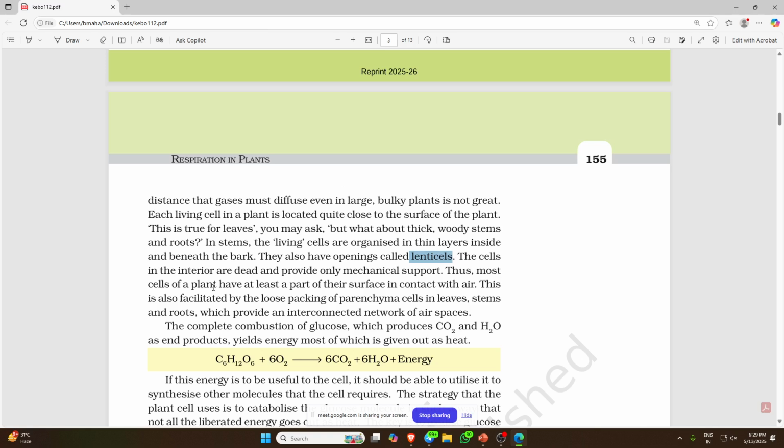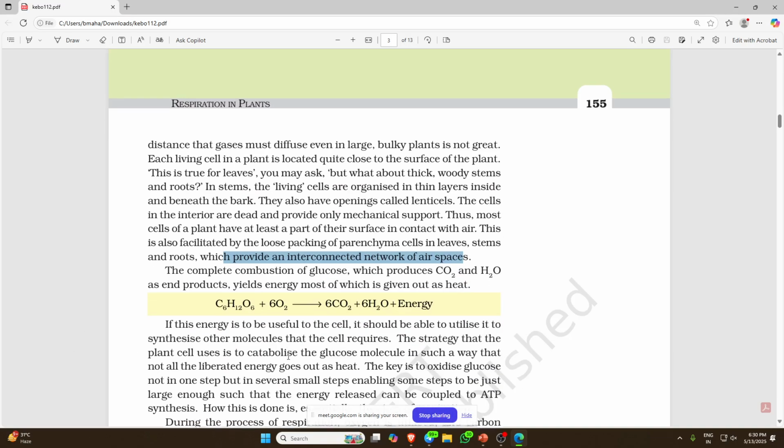Thus most cells of a plant have at least a part of their surface in contact with air. This is also facilitated by the loose packing of parenchyma cells in the leaves, stems, and roots, which provide an interconnected network of air spaces. Sclerenchyma and collenchyma generally give the mechanical support. In the parenchyma tissue, there are some intercellular spaces present.